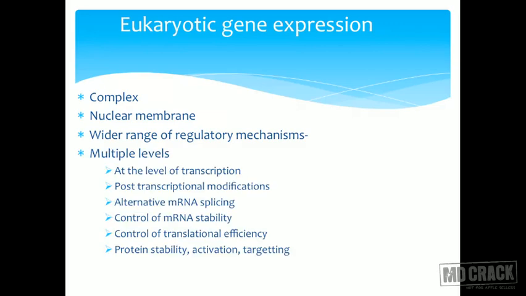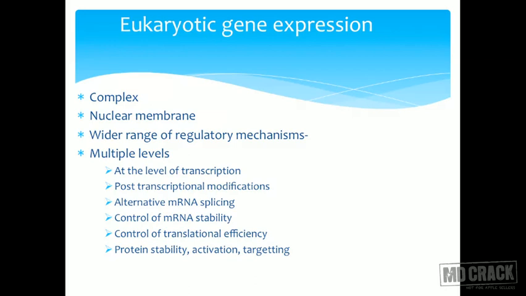So in eukaryotes, regulation occurs at multiple levels. It occurs at the level of transcription, at the level of mRNA editing, and alternative mRNA splicing can take place. It can occur at the level of controlling mRNA stability, translational efficiency, protein stability, activity, and degradation.